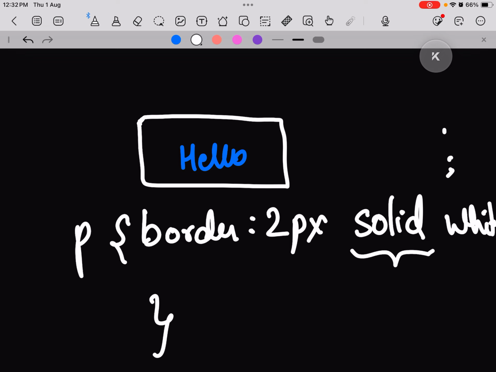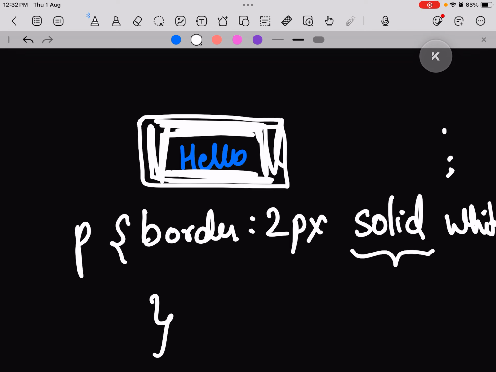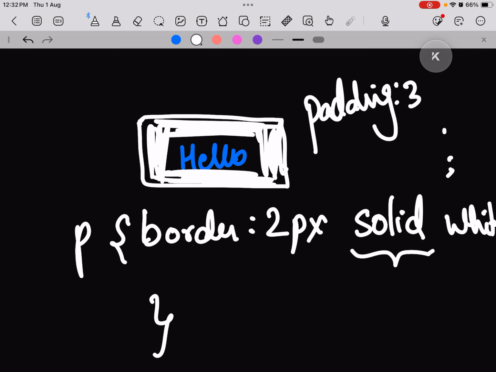Now what is padding? Padding is this area, the space between the text and the border. This is top padding, bottom padding, left padding, and right padding. So padding is the space between the border and the text. We can specify whatever padding we want. For example, padding 30 pixels, 1 pixel, 2 pixels. It's up to us. Then what is margin?